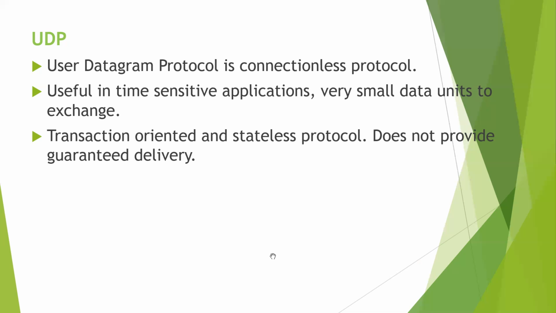It is a connectionless protocol, and UDP is useful for time-sensitive applications that have very small data units to exchange and do not want the overhead of connection setup. UDP is a transaction-oriented and stateless protocol. UDP does not provide guaranteed delivery because there is no acknowledgement. There are no handshakes and no acknowledgement given by the destination network. Ordering of messages and duplicate elimination are not provided, so higher-level protocols can ensure reliable delivery.